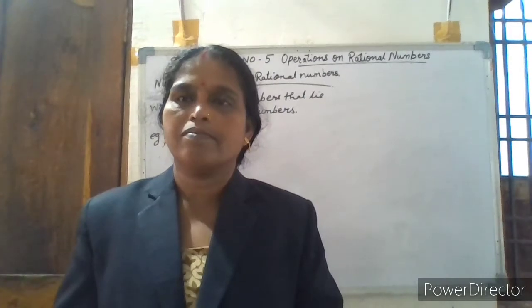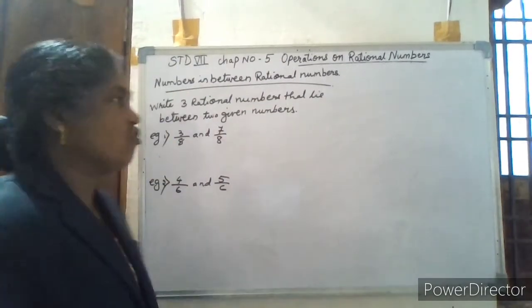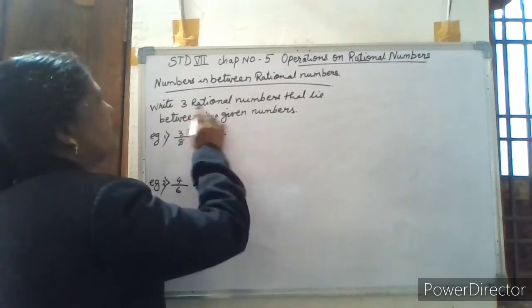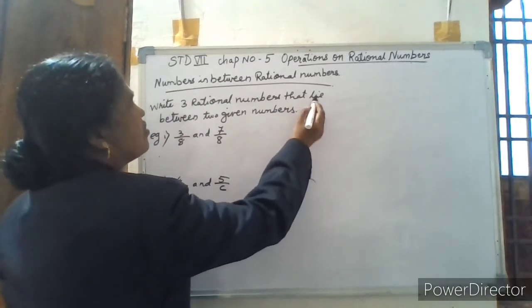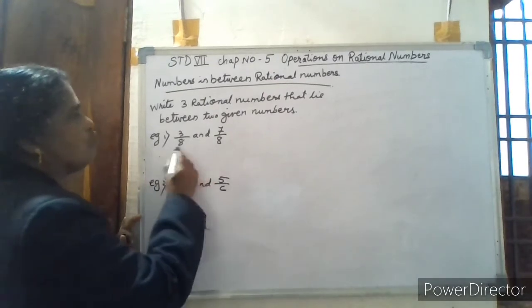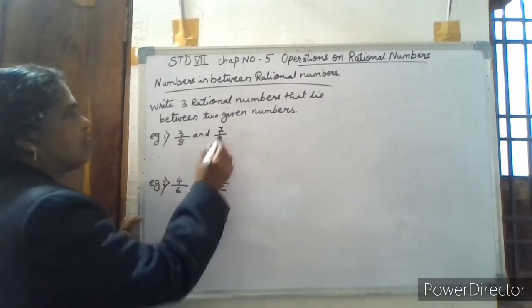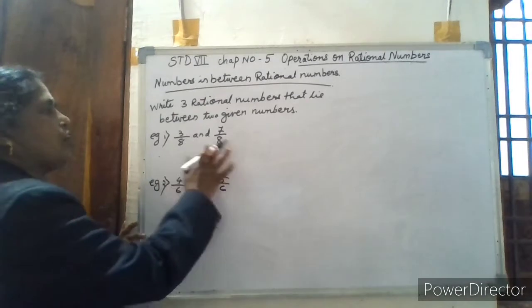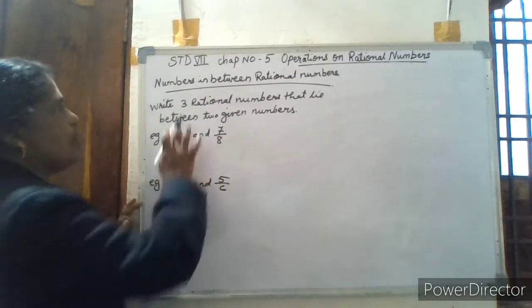Now we go to the next topic, that is, write 3 rational numbers that lie between 2 given numbers. See, these are 2 given numbers, that is 3 by 8 and 7 by 8. The denominator is the same, so we can write 3 rational numbers between.